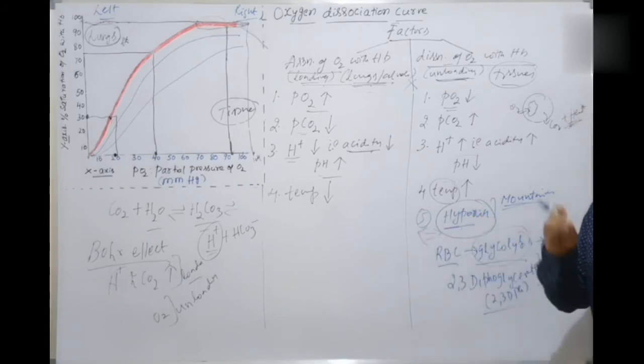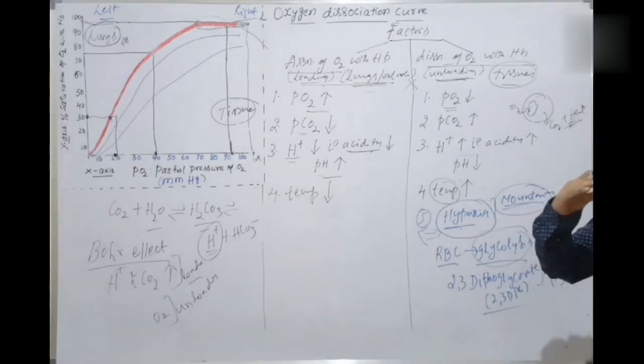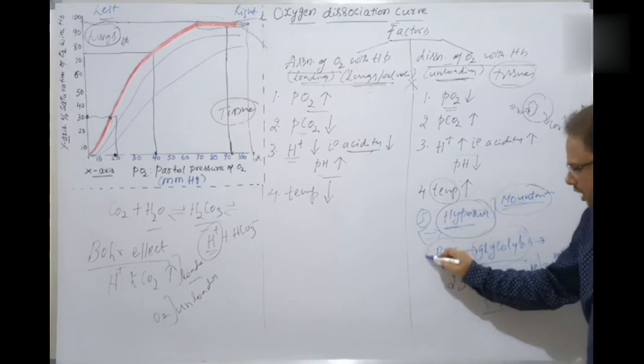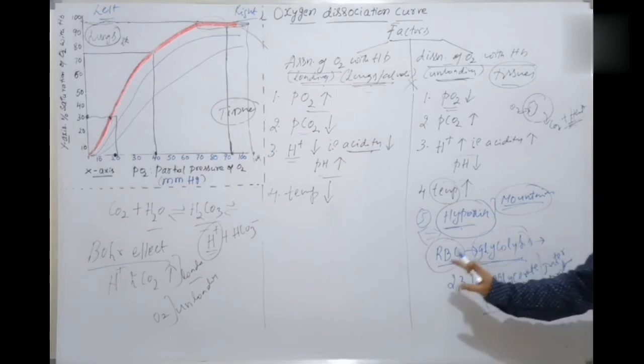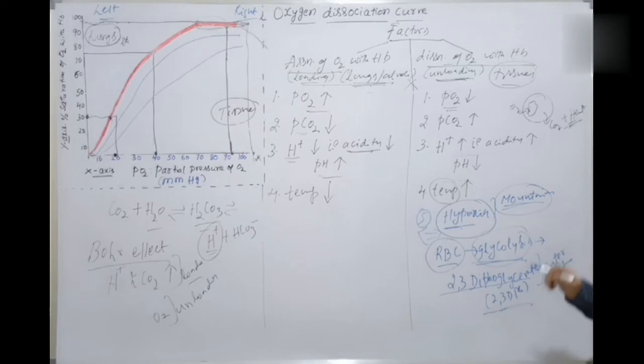Hypoxia means less oxygen, as seen in the mountains at high altitudes above 5,000 meters above sea level, where there is less oxygen. As a result, the RBCs, through glycolysis, form an intermediate product called 2,3-diphosphoglycerate.